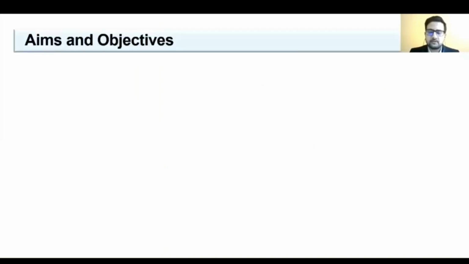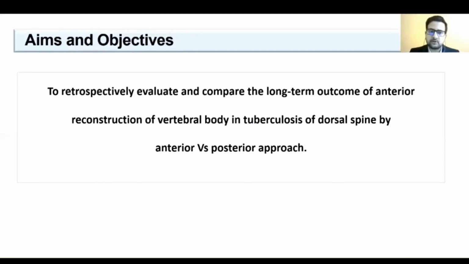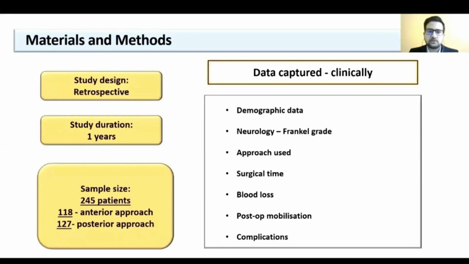deformity. The aims and objectives of my study were to retrospectively evaluate and compare the long-term outcome of anterior reconstruction of vertebral body in tuberculosis of dorsal spine by anterior versus posterior approach, for which we chose a retrospective study design consisting of 245 patients, of which 118 operated by anterior approach and 127 operated by posterior approach. The study duration was 1 year.